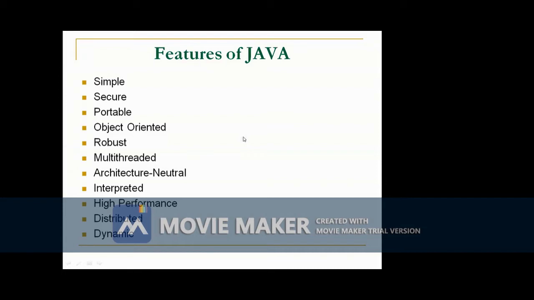Then Java is an interpreted language. In programming, there are two categories of languages. Some languages are compiled and some other languages are interpreted. But Java is both a compiled and interpreted language. Compilation means the whole program is converted to executable code or some other code. Interpreted means line by line compilation, which is called interpretation. In Visual Basic, it uses an interpreter, but C and C++ use a compiler. So Java is a compiled and interpreted language.